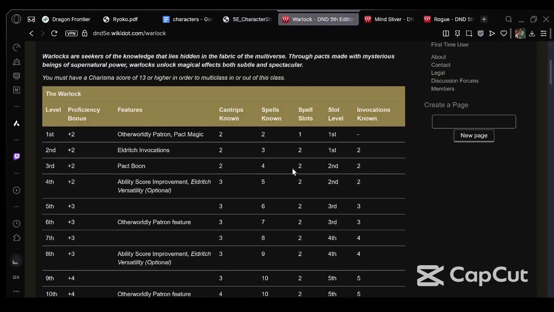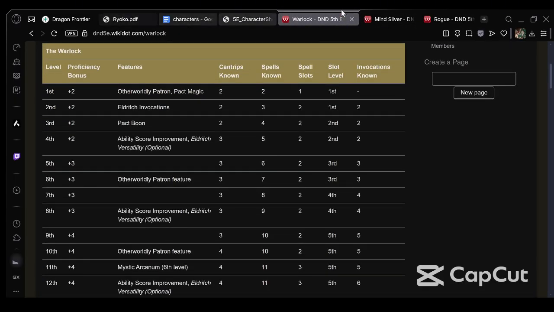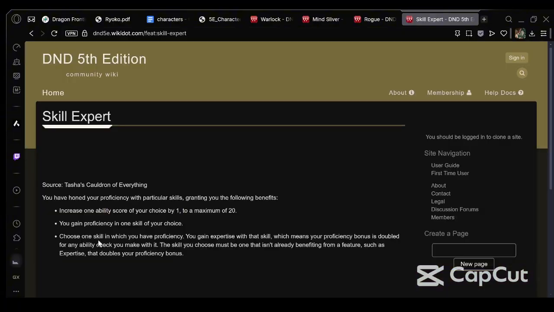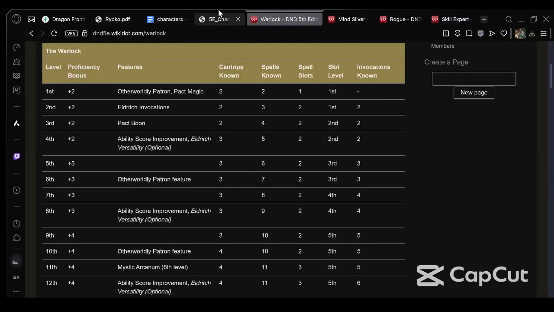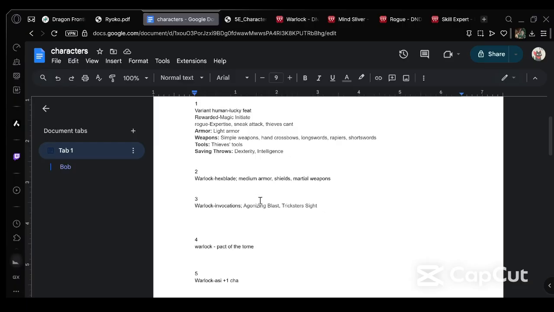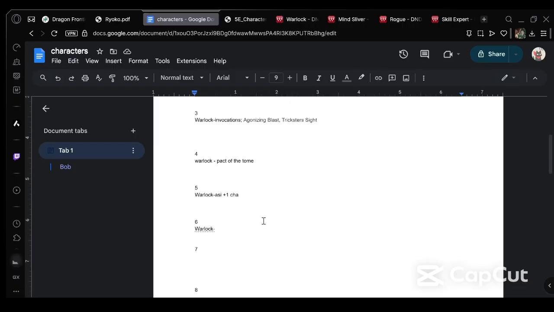Yeah. He also gets a feat. So what feat are we going to take? Well, if it's a blank space, you get the full effect of the feat. So let's look at Skill Expert. Oh, also, I should mention, how does he have proficiency with guns? Well, that is actually pretty important. Because he chose Hexblade, he gets proficiency with all martial weapons, and guns are considered martial weapons if you look in the Player's Handbook. So he would naturally be proficient in all guns because of his Warlock levels.